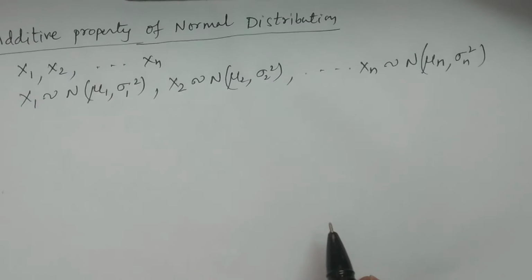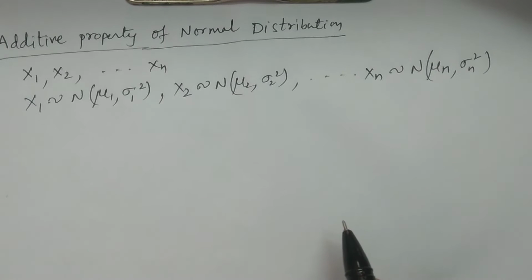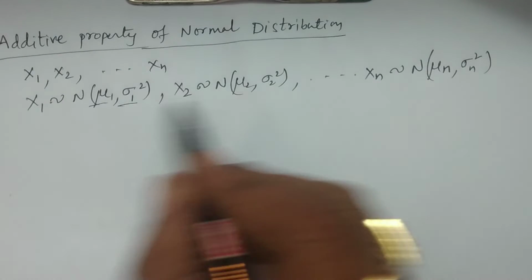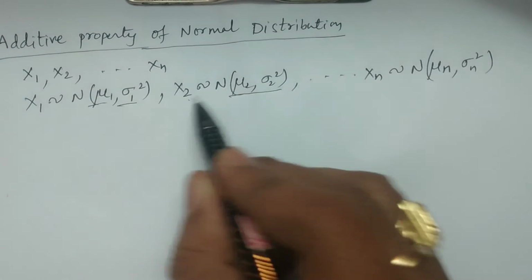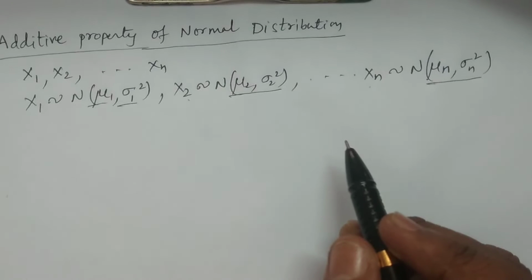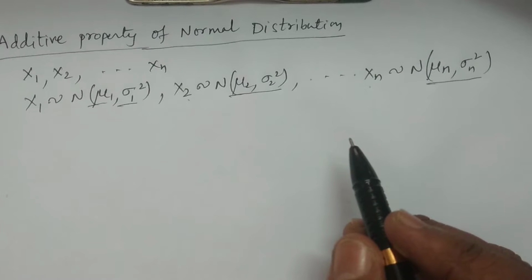So this is the general consideration of independent normal random variables, with the parameters mu1, sigma 1 square for x1, mu2, sigma 2 square for x2, and mu n, sigma n square for xn.